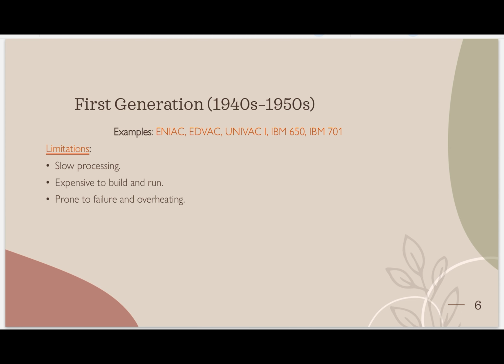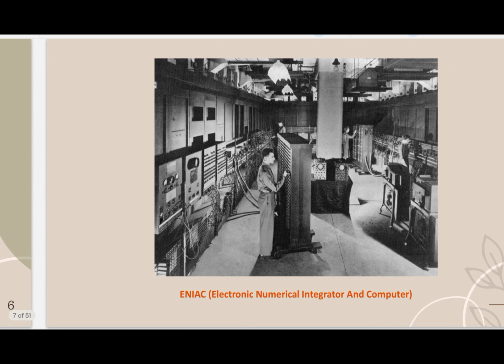What were the limitations of these computers? They were slow in processing. How slow? As we saw, in milliseconds. Expensive to build and run. At that time there were not many electronic gadgets, so the companies who prepared these were small, and the technology was new, so it was expensive. Prone to failure and overheating, as I told you, because of excess heat. Is everyone clear about this first generation?